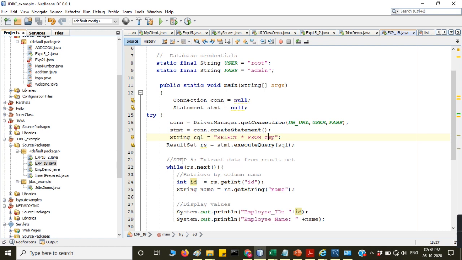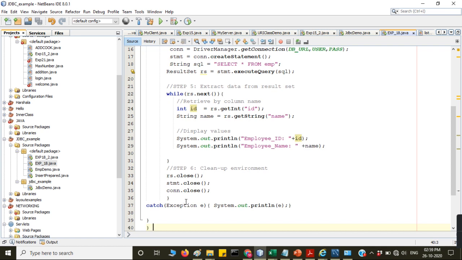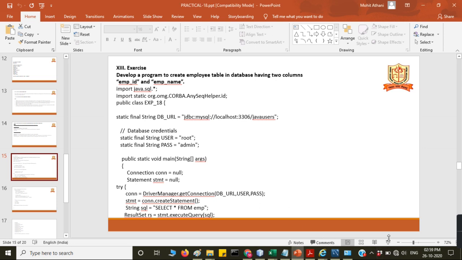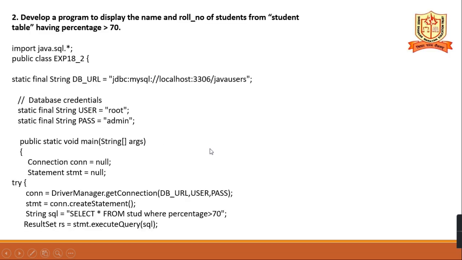After that you have to retrieve the data. To retrieve, use the result set object and the next method; we are retrieving column names first, then retrieving the values using the next method, using a while loop. And then your sixth step is what? You have to close the result set object, statement object, and connection object. So these are the steps. And this is the program output.